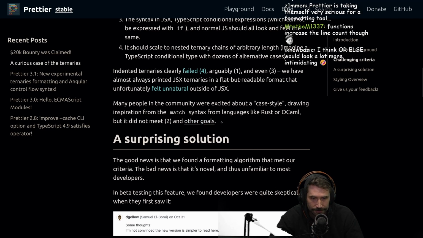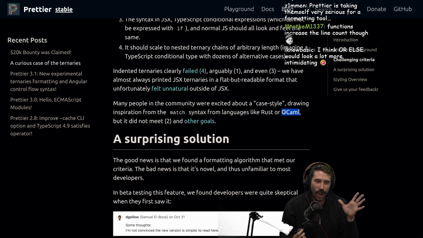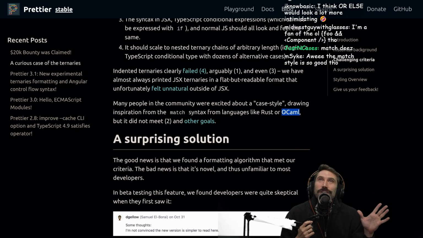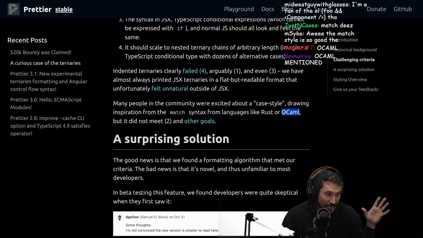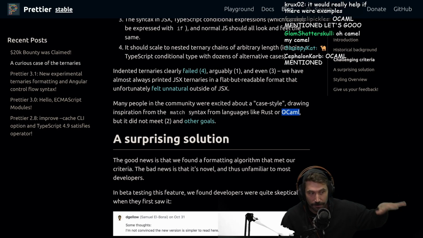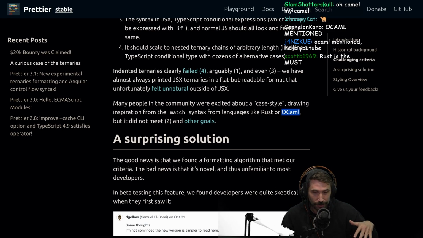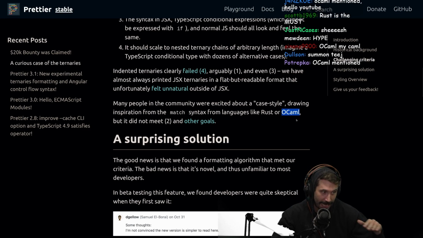OCaml mentioned. Can we get an OCaml mentioned? OCaml mentioned. December 1st, Advent of Code, OCaml, getting excited. December 6th, TJ will be at my house. TJ, the second most influential OCaml streamer on Twitch, will be here. And we're going to OCaml together.